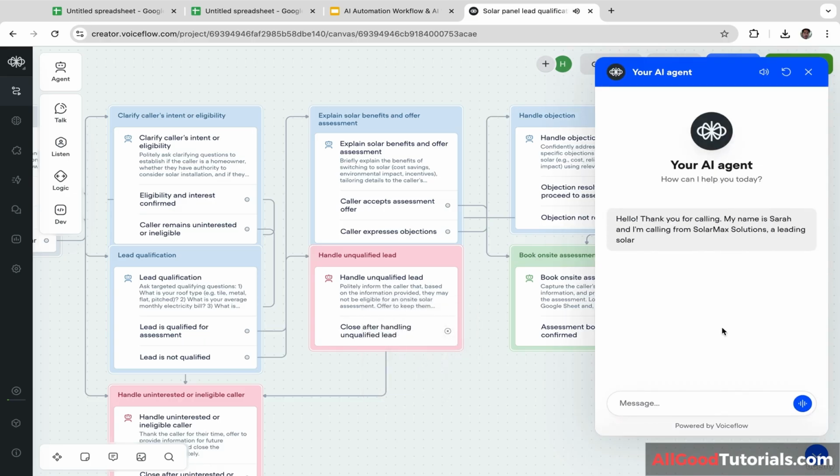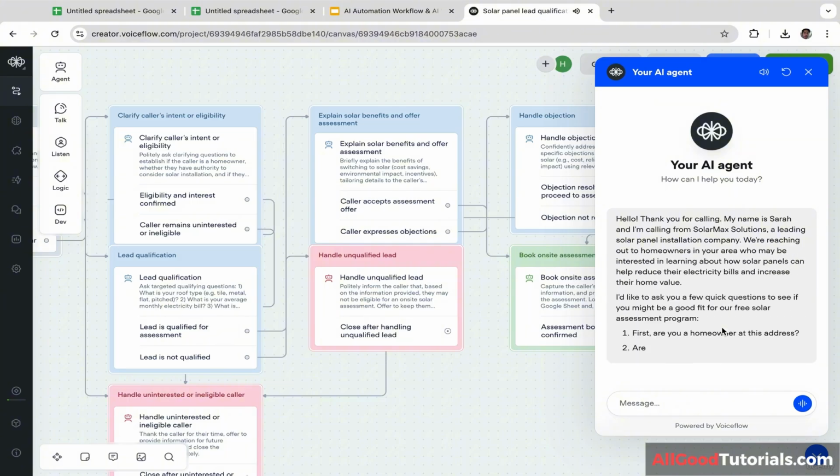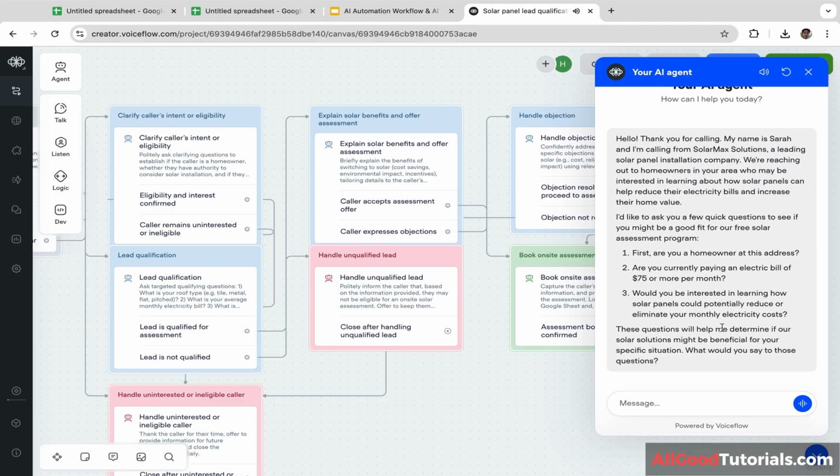Hello, thank you for calling. My name is Sarah and I'm calling from SolarMax Solutions, a leading solar panel installation company. We're reaching out to homeowners in your area who may be interested in learning about how solar panels can help reduce their electricity bills and increase their home value. I'd like to ask you a few quick questions to see if you might be a good fit for our free solar assessment program. First, are you a homeowner at this address? Second, are you currently paying an electric bill of $75 or more per month? Third, would you be interested in learning how solar panels could potentially...